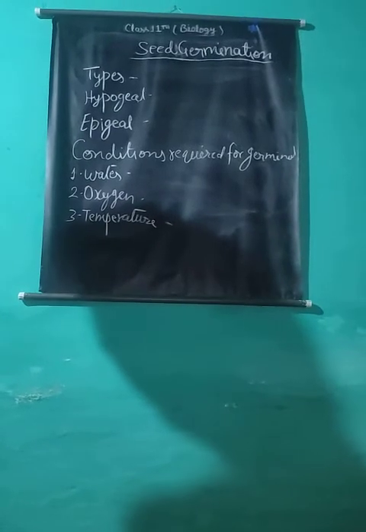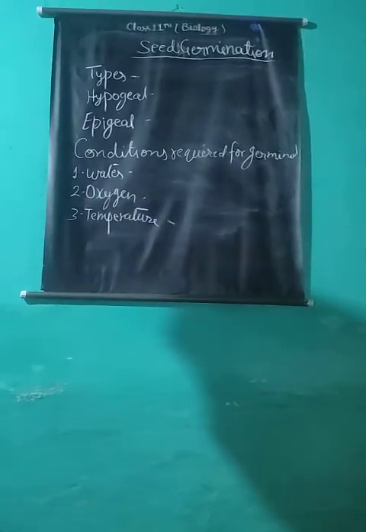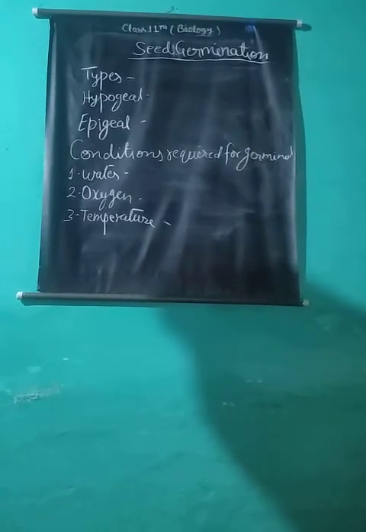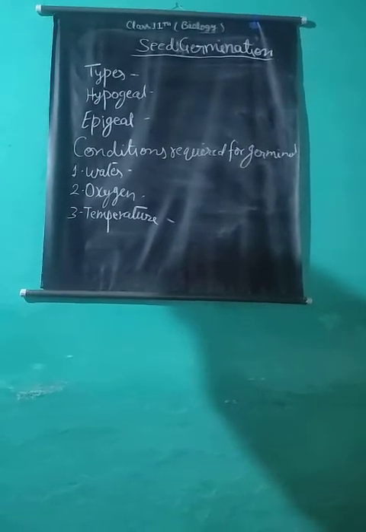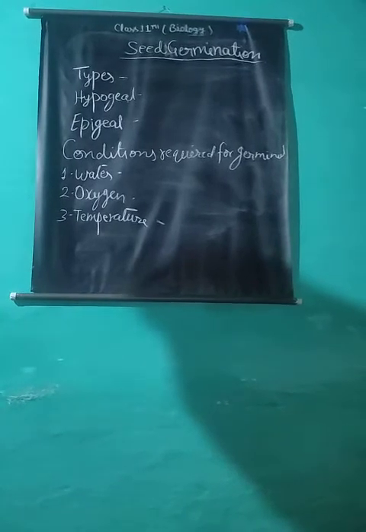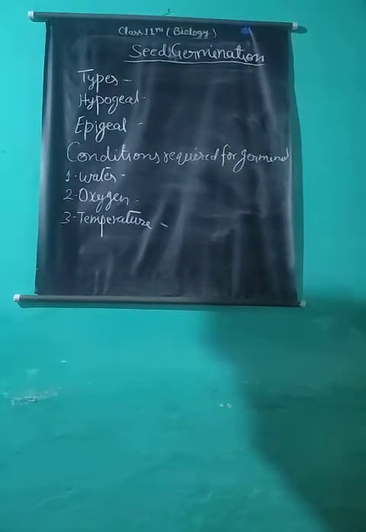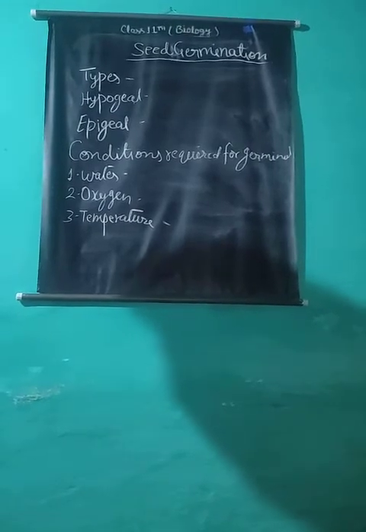Seeds in which germination has been initiated are very sensitive to temperature variation. However, the minimum, optimum and maximum values of temperature vary from species to species. Dry seeds can withstand very high temperature.